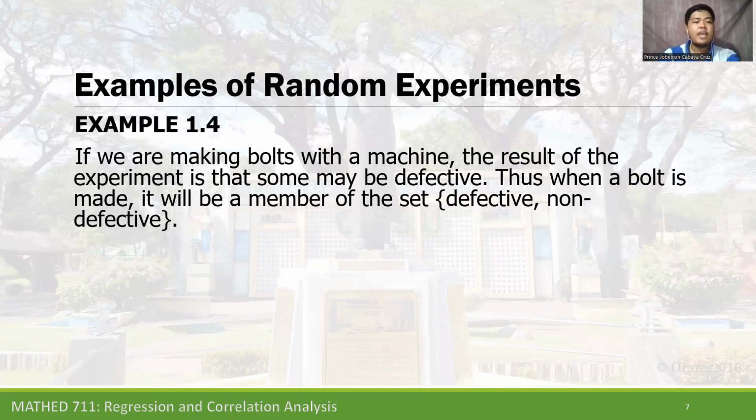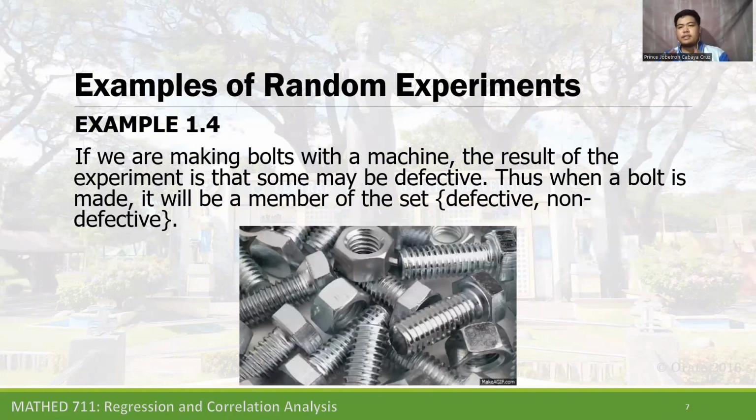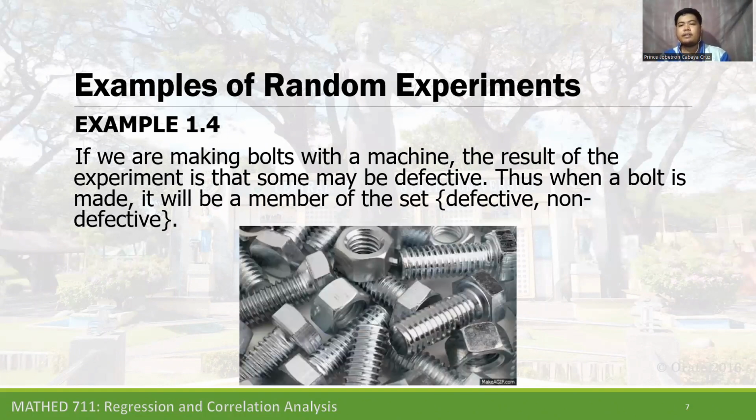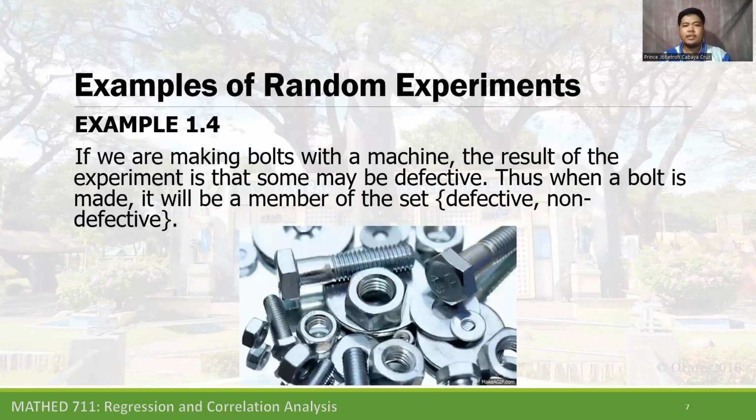Another example: if you are making balls with a machine, the result of the experiment is that some may be effective and some are not. Let's imagine we have a box with similar balls in it.